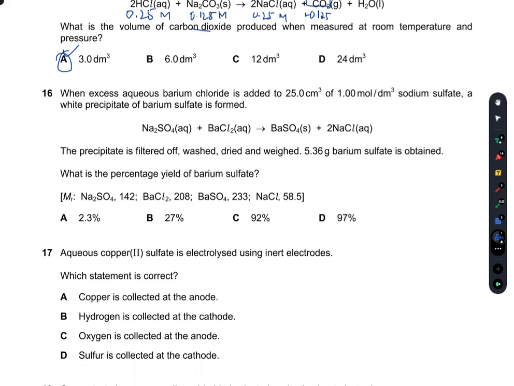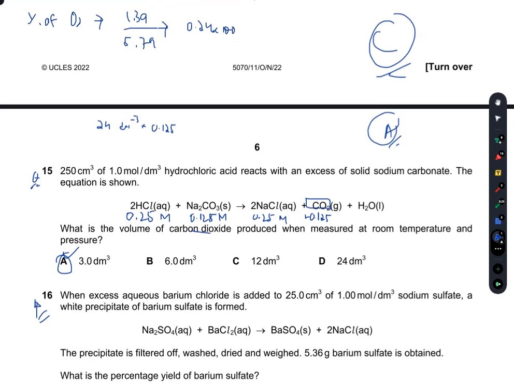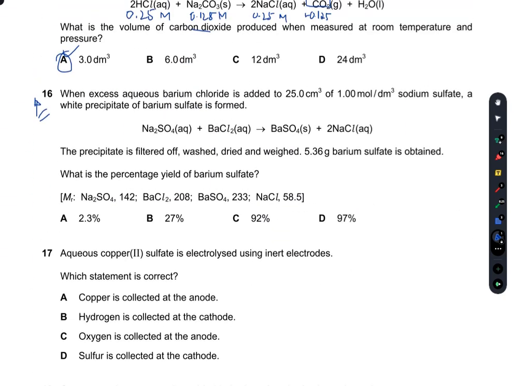Question number 16, again a tricky question. All these are tricky questions. When excess aqueous barium chloride is added to 25 cm³ of 1 mole per dm³ sodium sulfate, a white precipitate of barium sulfate is formed. This precipitate is filtered off, washed, dried, and weighed. 5.36 grams of barium sulfate is produced. What is the percentage yield of barium sulfate?